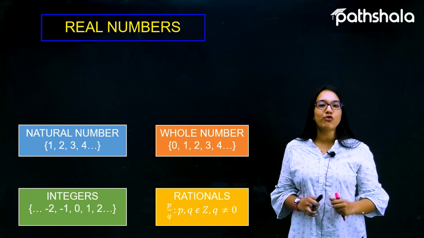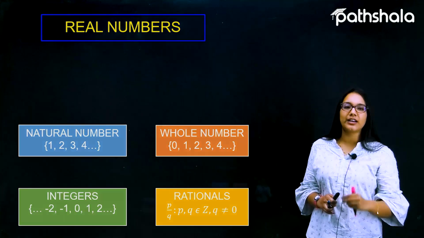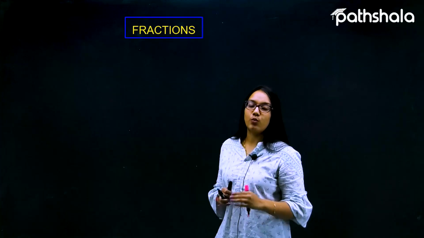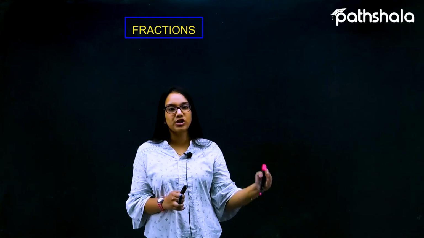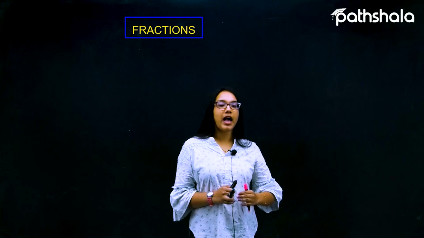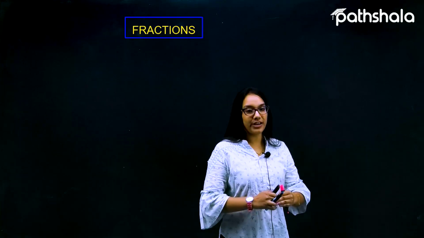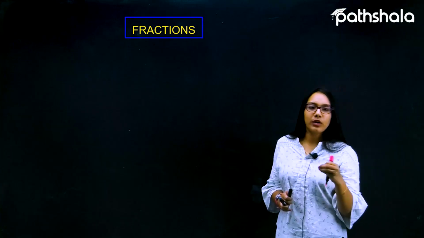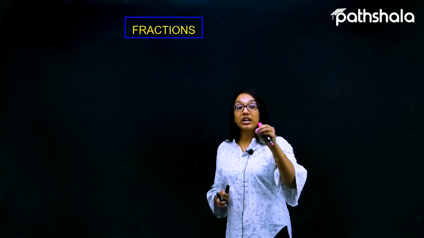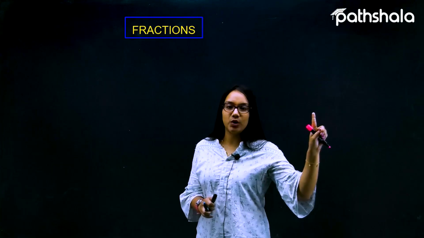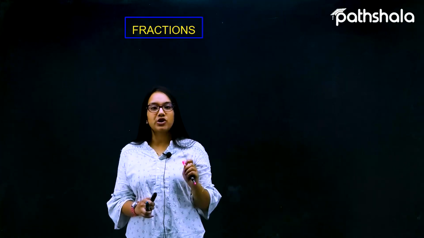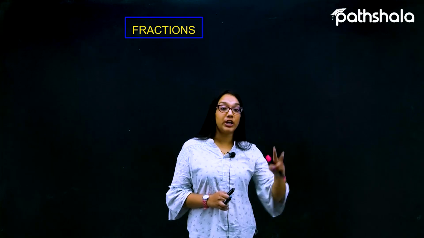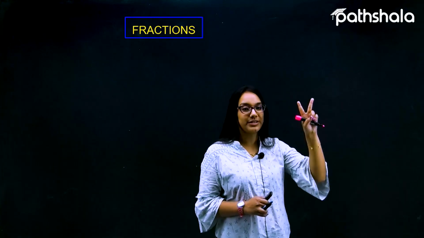Now let's move on to another representation of numbers, that is fractions. What is the meaning of a fraction? Whenever we have any P by Q form in which P and Q can be whole numbers or natural numbers, with the condition that the denominator cannot be 0, it is a fraction. Fractions can be converted into 2 decimal representations.